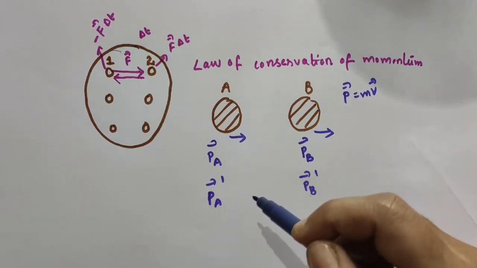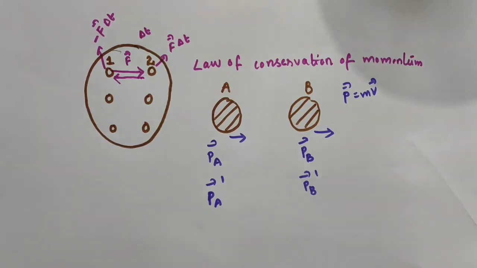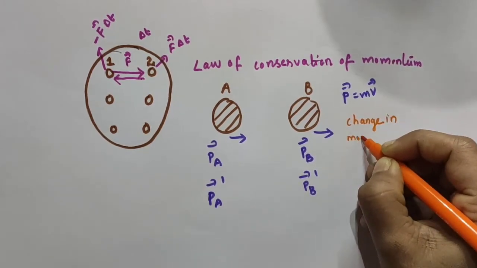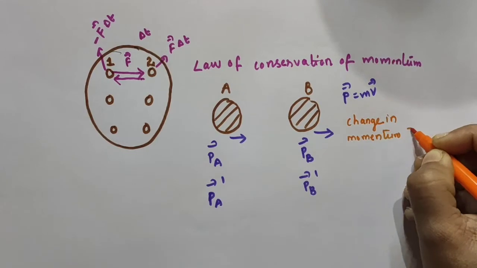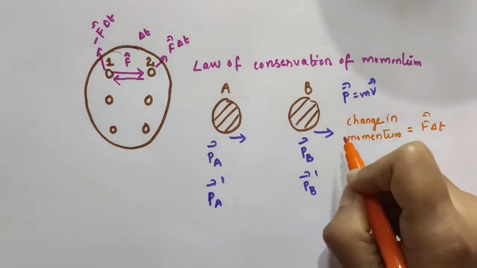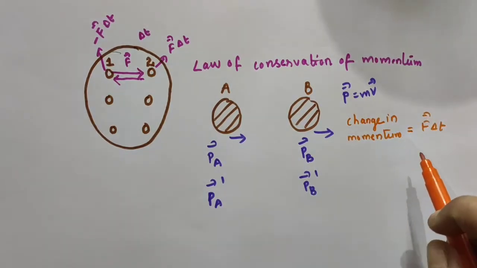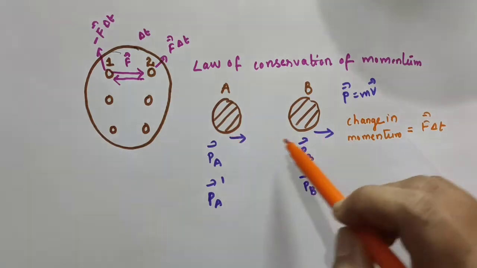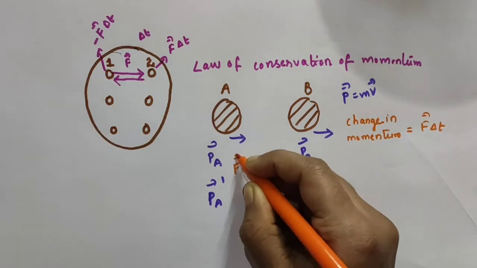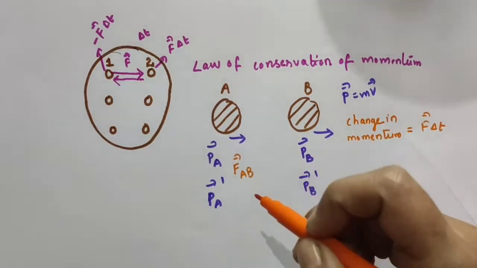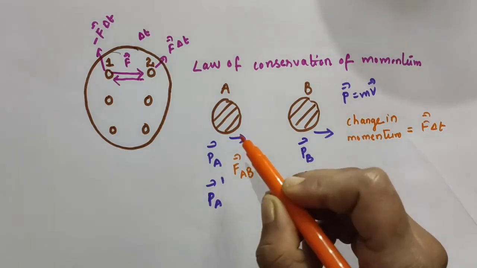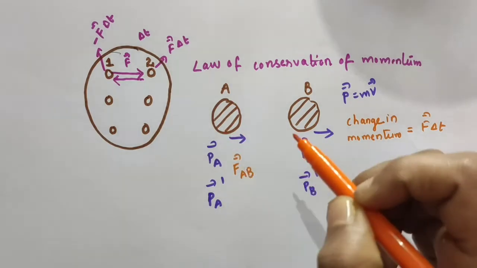Alright, then from the second law of motion, we have the change in momentum is equal to what? Vector F into delta T. So, during collision, both the bodies apply forces on each other, no? So, let vector FAB be the force on A due to the body B.